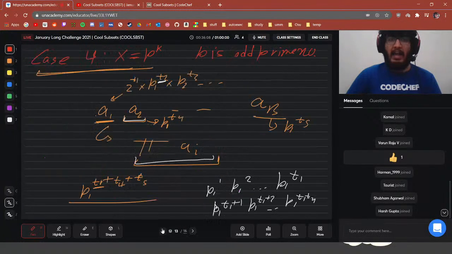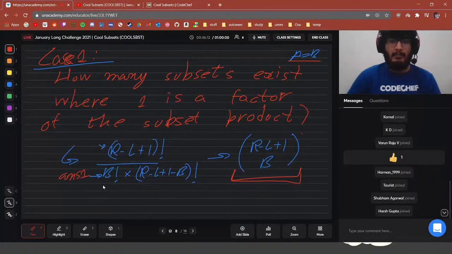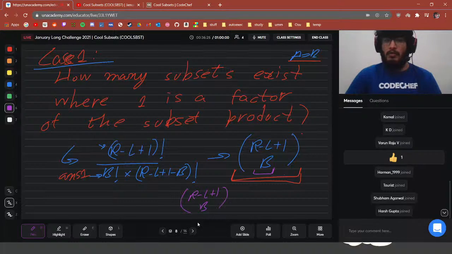If we look back at the answers of all of these test cases, the case 1 value depends on B, in this kind of equation, R minus L plus 1, choose B. So it depends on B, but only in this kind of equation where we have to sum up.